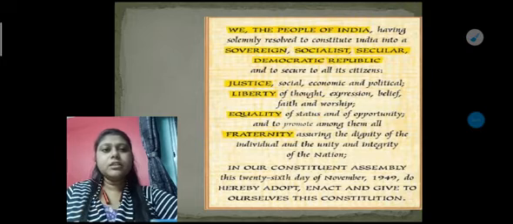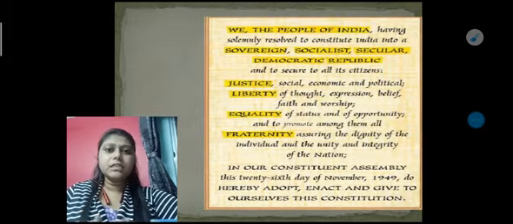Before we go through these highlighted points, we have to know what the preamble is. From your previous class you already have an idea about the preamble. Preamble is nothing but one kind of draft which is adopted in our Indian Constitution, so that our Constitution gets proper guidelines and a proper structure.